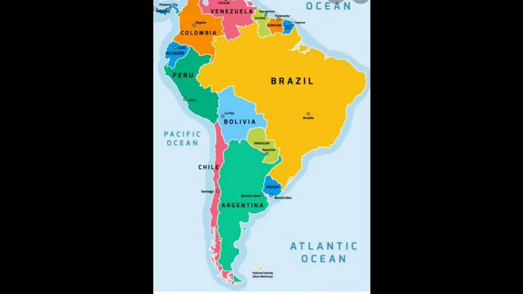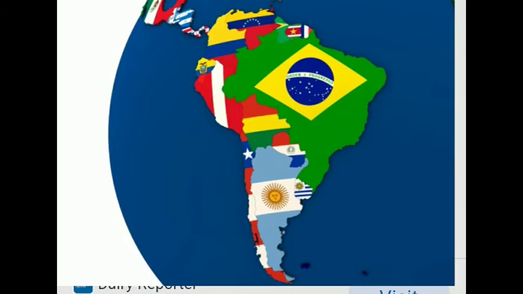Next, we are going to see about South America. South America is the fourth largest continent of the world after Asia, Africa and North America. So, which is the fourth largest continent, children? South America. It is more than 5 times the size of India.